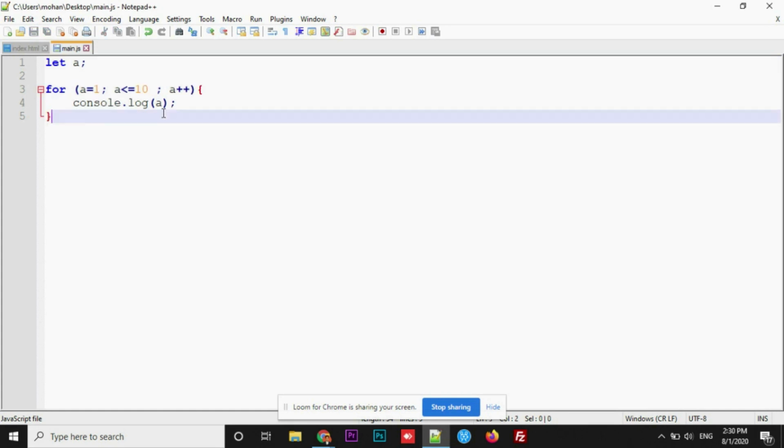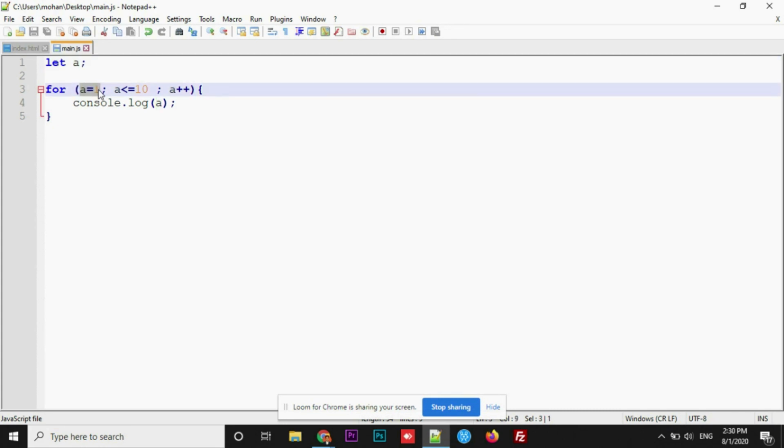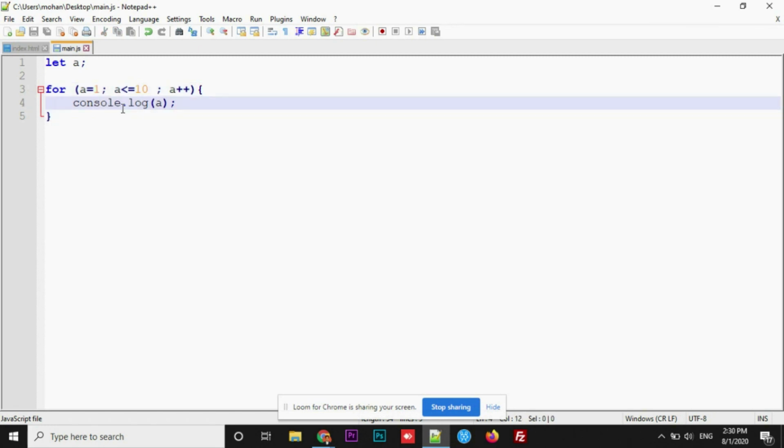All right, now how does it work? First, I have declared a variable a, with a equals 1, and it will go to the second step. In the next step, it will check whether the value inside a is really less than or equal to 10 or not. 1 is less than or equal to 10, so it will go into the code block and check the statement inside it. console.log is the statement and it will get executed, and whatever value is in a will get printed.